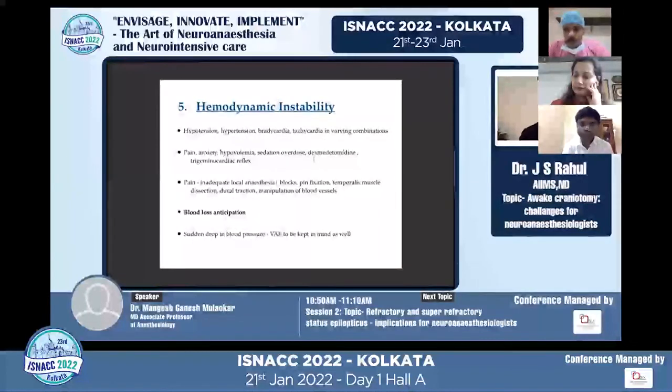I'm not going into detail because of the shortage of time, but we have to ensure that there is a good amount of analgesia during the initial steps where there is pain expected. There we ensure adequate analgesic sedation, and we have to look for blood loss anticipation as well, because the surgeon is in a hurry to finish off the surgery, so there could be a risk that the hemostasis is not effective. So we have to anticipate the blood loss as well. And always one needs to keep in mind, in an awake craniotomy, with a sudden drop in blood pressure, VAE always has to be kept in mind as well.